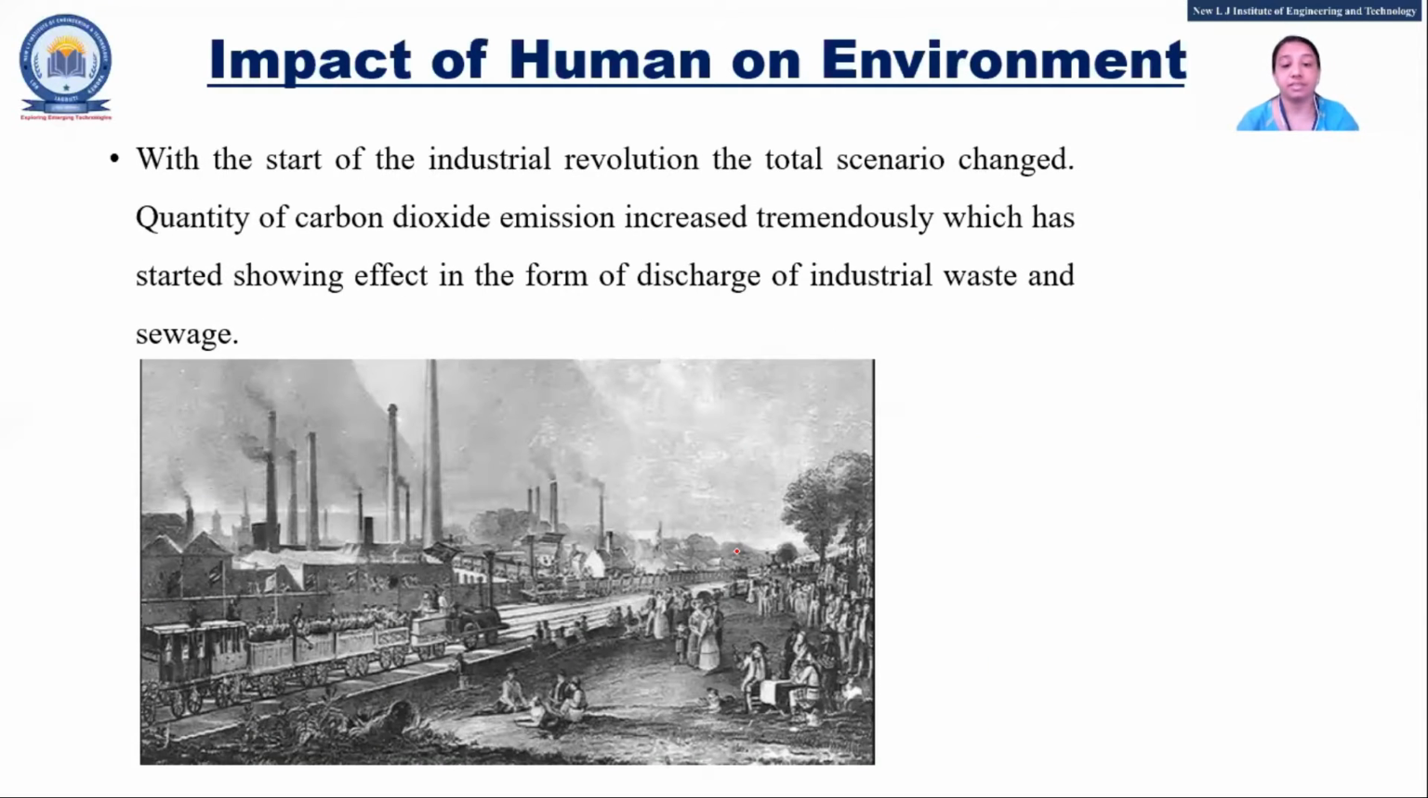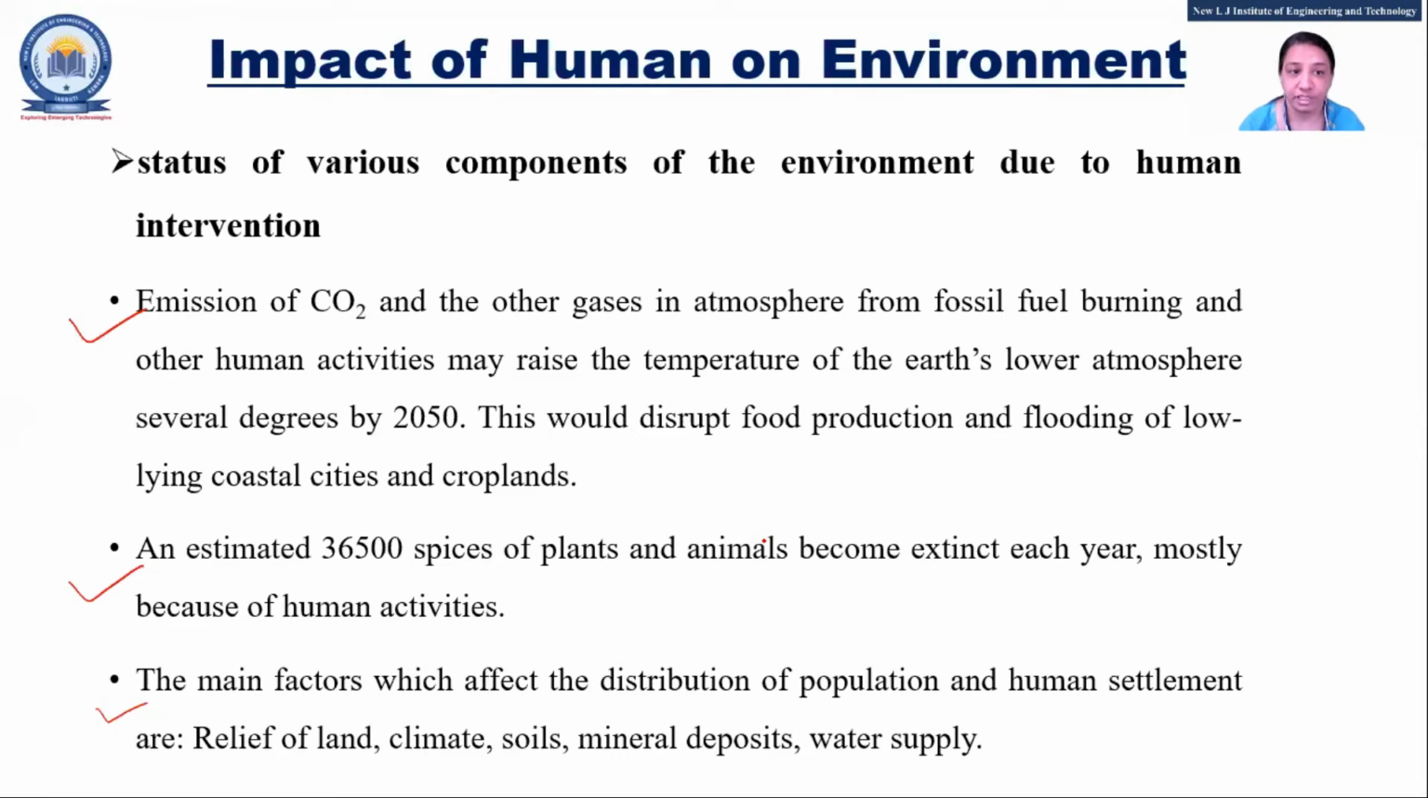So these are the reasons, right? Industrialization is the main thing. So these are the three main reasons because of which our environment gets disturbed, right? So that you can explain. Now what happened? These are the examples, right?